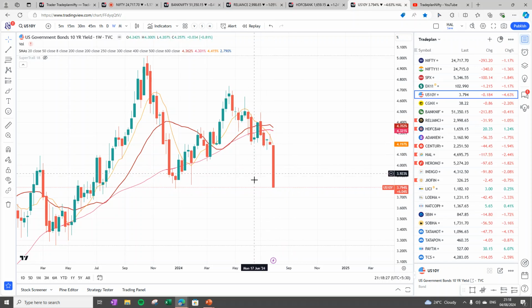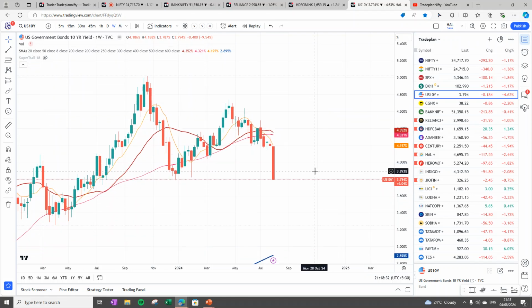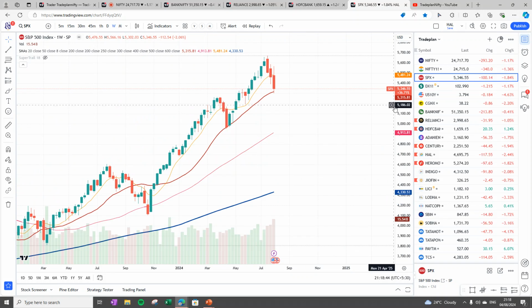I'm expecting that this is happening because of the Fed's inclination towards lowering interest rates in the month of September. So this is a contra view: global markets are not looking very good, but there is a possibility of reversal here.